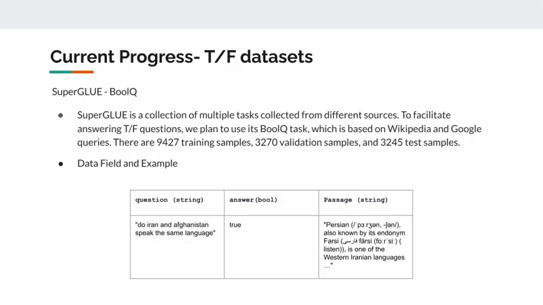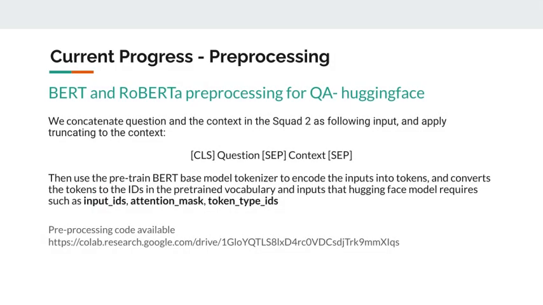For our true-false dataset, we plan to use SuperGLUE. It includes a task called BoolQ, which contains only true or false questions. An example data point is shown in the table below. Each sample in the dataset will be pre-processed into the following: a CLS token, the question as a list of token IDs, a separator token, the context as a list of token IDs, and another separator token. Here is a link to our current code for the pre-processing step.